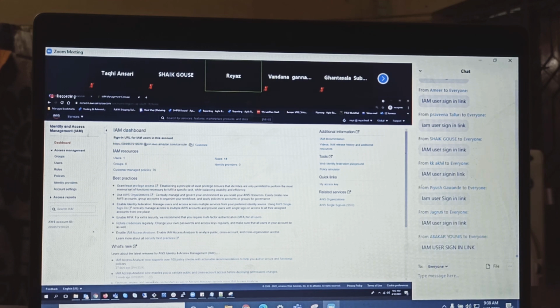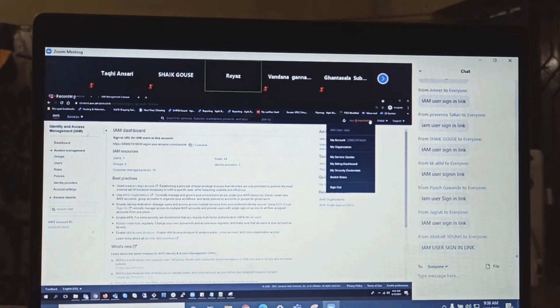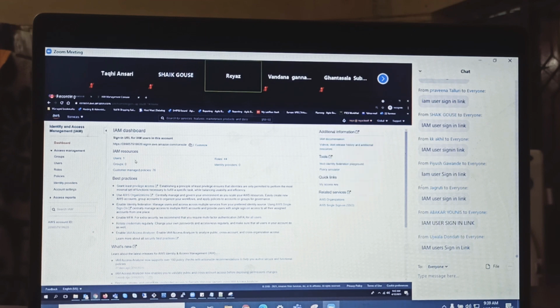Okay, now, guys, I am the owner of the root account and I am a user. If I create Abakar's or Jagruti Babji's account, they should be logging into my account only. Now, how do they log into my account? I need to give this link to them. That is why they need to log in to my account. My account meaning how I represent my account.